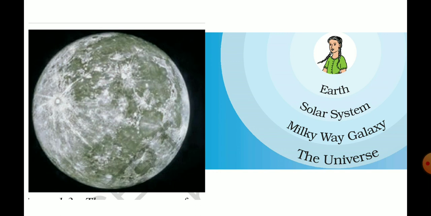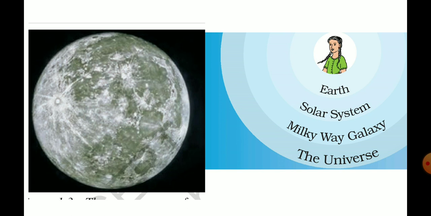Okay, next, look, this is the picture of the moon. You can see how it looks. Next, there is another thing given, like Earth. We think Earth is very big. That is also right. Earth is big, but the solar system is too big. Then the Milky Way galaxy, our own galaxy, is very much bigger than the solar system. Then the universe contains many more galaxies.